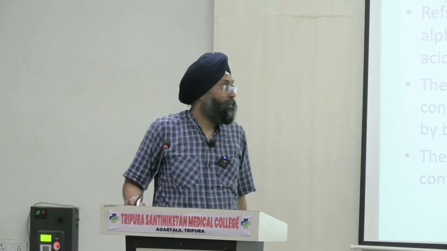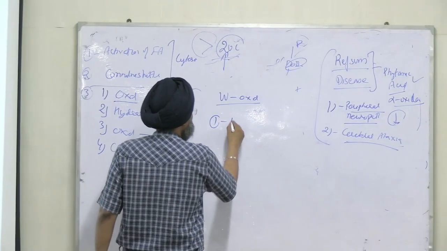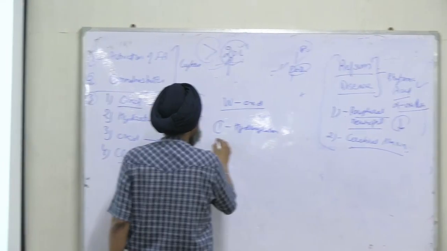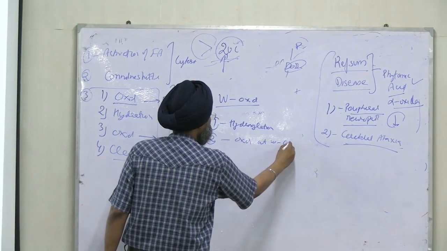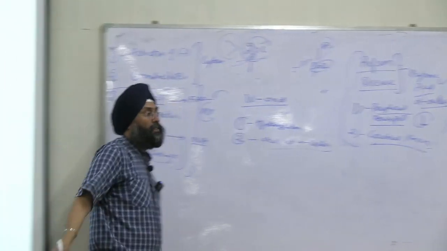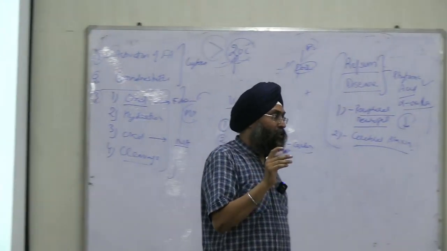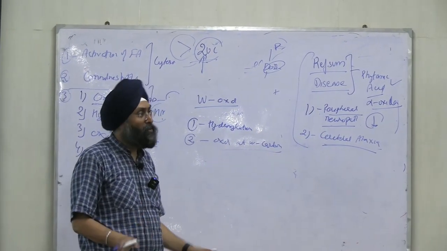It is a minor pathway, right? And it involves hydroxylation followed by oxidation at omega carbon. There are two steps. First is hydroxylation, and then oxidation at omega carbon. Just simple. This question will 100% come either in 5 marks or 10 marks. My promise.